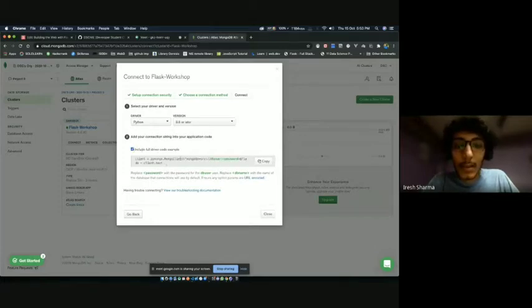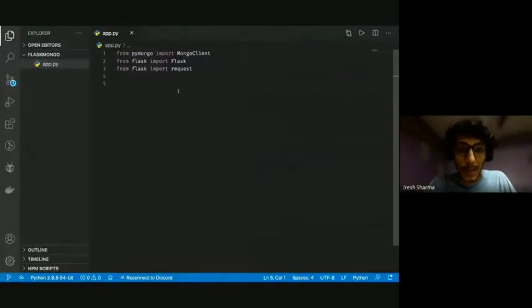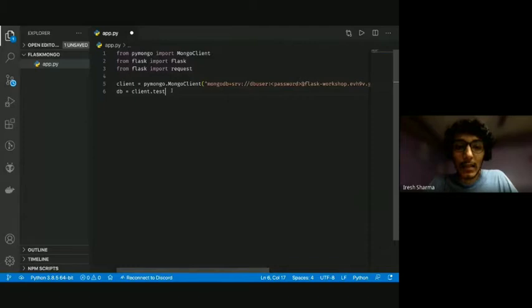So this gives us the complete syntax that we need to have our MongoDB connected. So I'm going to copy this and paste it here. And this will give me an error because I imported only Mongo client. I did not import PyMongo.